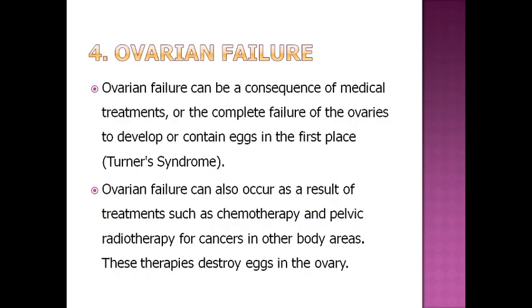Next is ovarian failure. Ovarian failure can be a consequence of a treatment, or maybe because of a problem in the development of the ovary or egg in the first place, like in the case of Turner syndrome. If a person has Turner syndrome, she may not have one of the X chromosomes. A normal female has two X chromosomes, but a baby born with Turner syndrome may not have one X copy, so she has only one X chromosome.